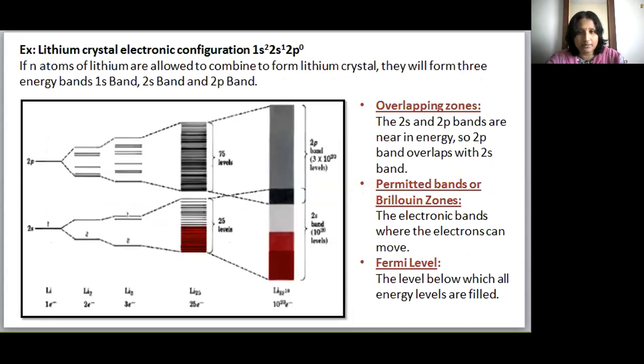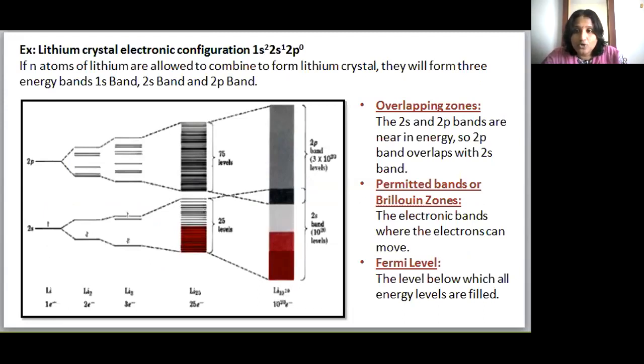Let us see the lithium crystal. The electronic configuration of lithium is 1s2, 2s1, 2p0. If n atoms of lithium are allowed to combine to form a lithium crystal, they will form three energy bands: the 1s band, the 2s band, and the 2p band. The 1s band is completely filled, so it is a non-conducting band, and the 2s band is the valence band, since the 2s band of each lithium atom contains one electron, and only bonding molecular orbitals are filled, which leaves the upper band empty.